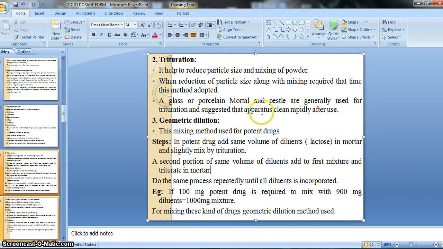In that case, we can enclose this kind of drug into a sachet or a capsule. So nauseous, bitter and disagreeable drugs are basically packed in capsules or sachets.